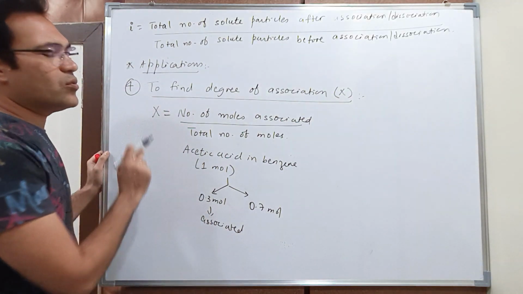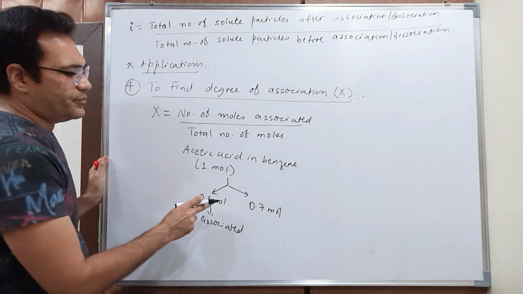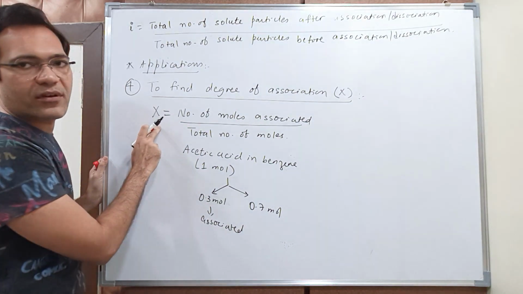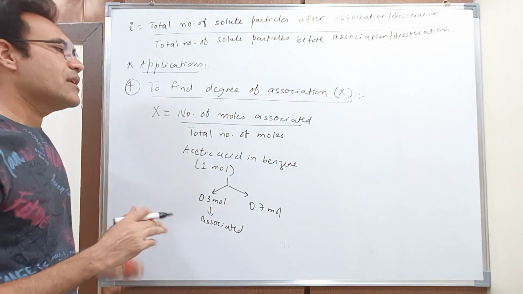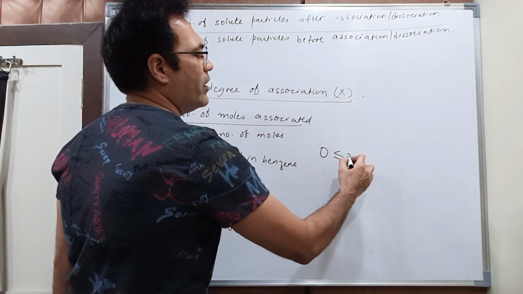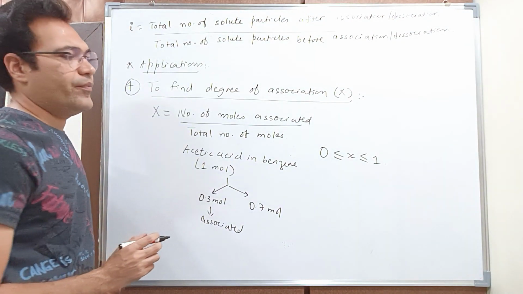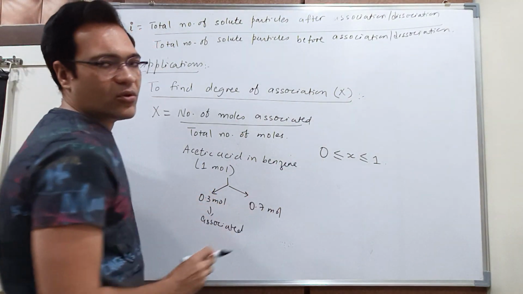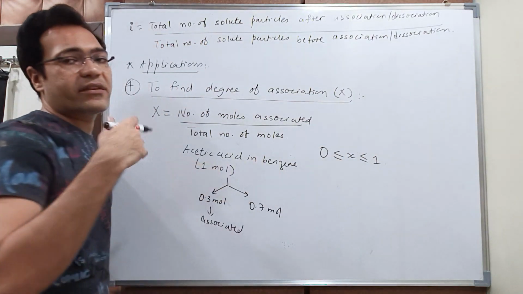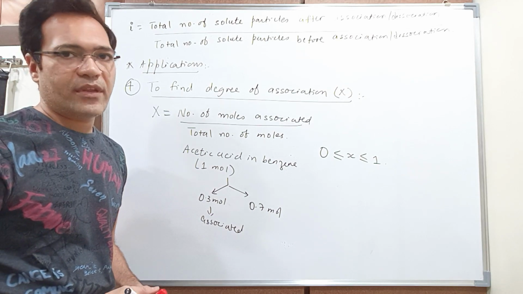So students, according to the formula of degree of association, we can see that 0.3 will be your degree of association. Correct? Just like the degree of dissociation, your degree of association will always be between 0 to 1. It means it can have the value 0, which indicates no association. It can have the value 1, which indicates 100% association, or it can have any value between 0 to 1. Correct?